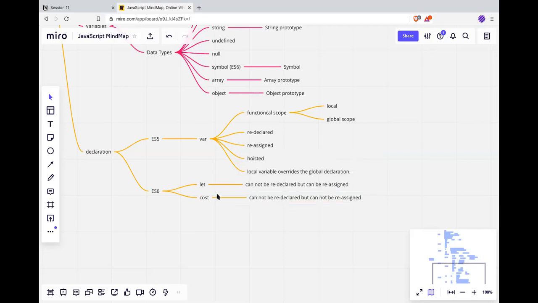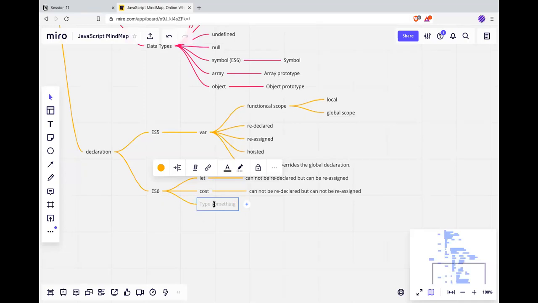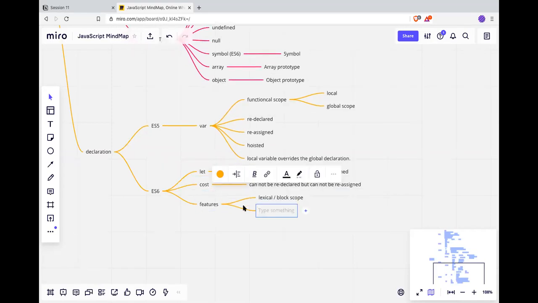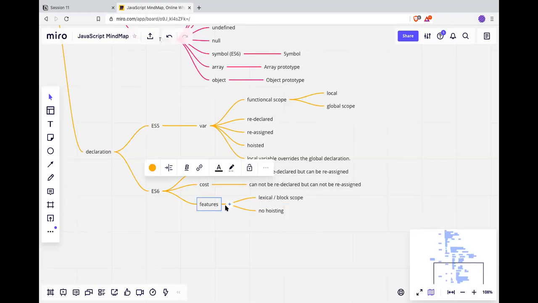Rest everything remains the same. So I'll just write here: both are common. All right. I'll just say features. So, tell me: lexical or block scope, and no hoisting.